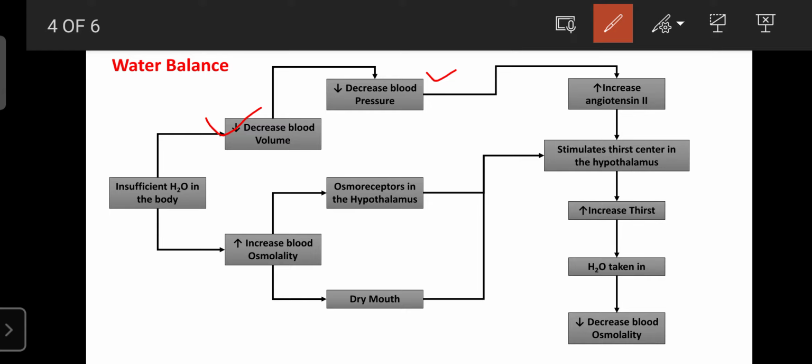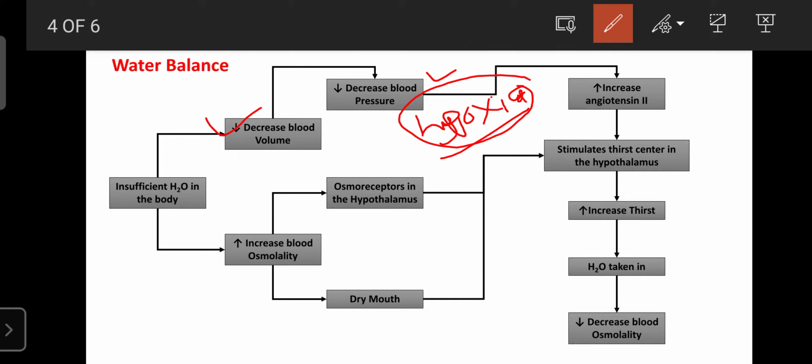As the blood pressure decreases, less blood is vegetated to the kidney. Due to less blood volume and less blood pressure, less blood reaches the kidney, and the kidney suffers from a temporary condition known as hypoxia. Hypoxia is nothing but a deficiency of oxygen. If less blood reaches the kidney, the kidney gets less oxygen, creating hypoxia. And hypoxia is responsible for the release of renin.